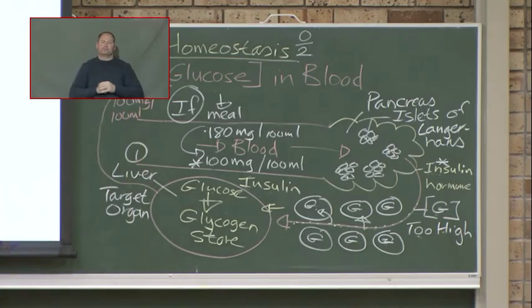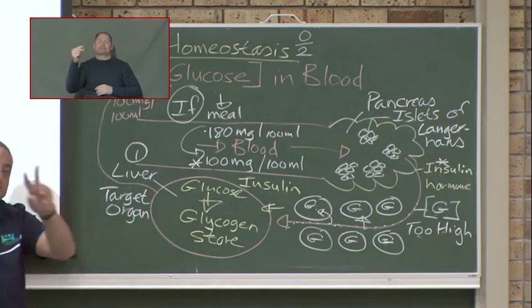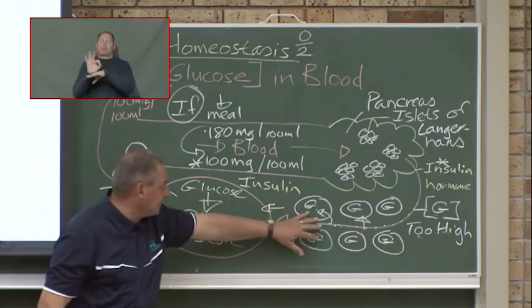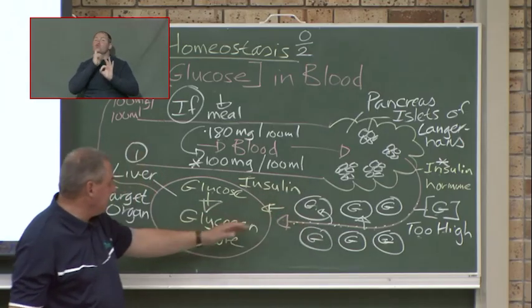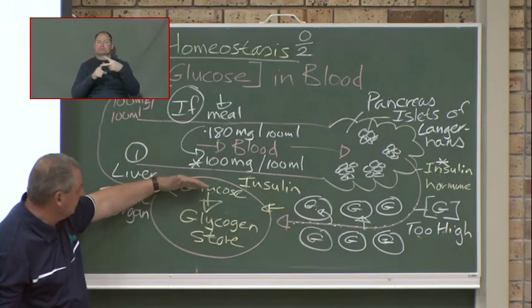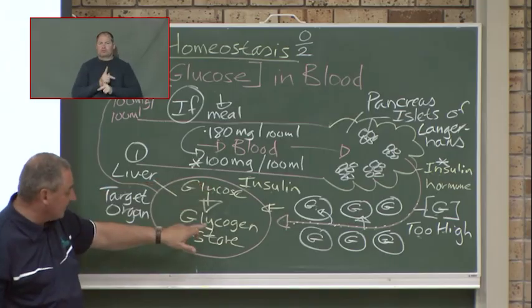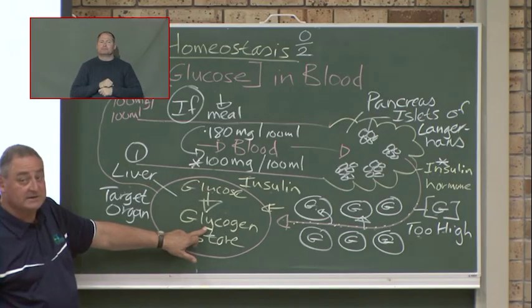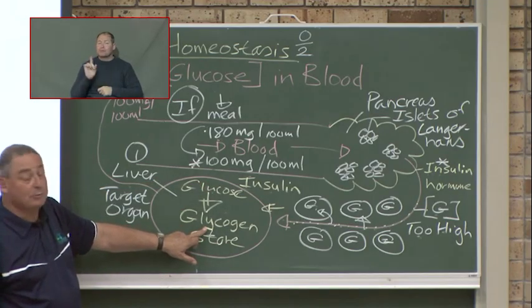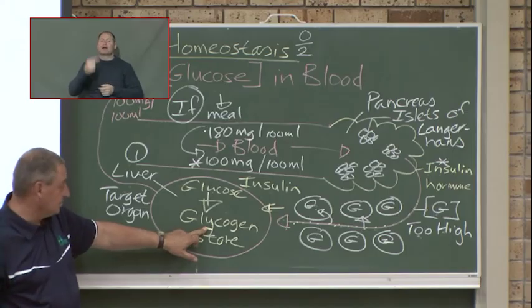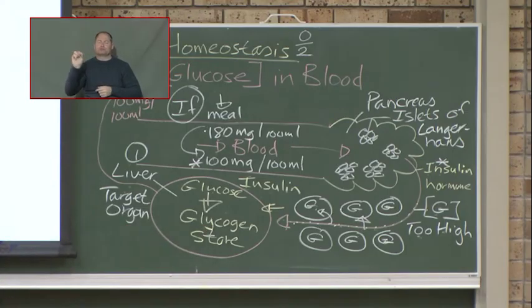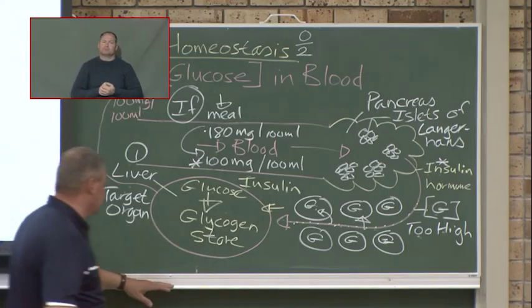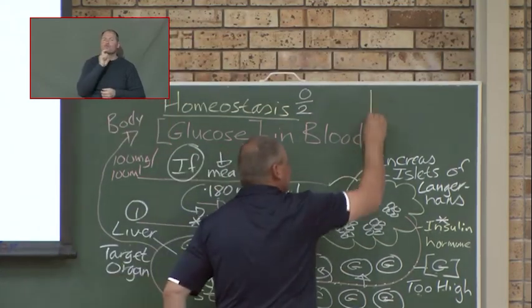100 milligram of glucose now, because the body has made two plans. It encouraged the cells to take the glucose out of the blood and encouraged the liver to store the extra glucose as what? Please say together. With a Y, glycogen. So what is this other word that we use? And we spoke about it at the winter school. What is this word that we use?